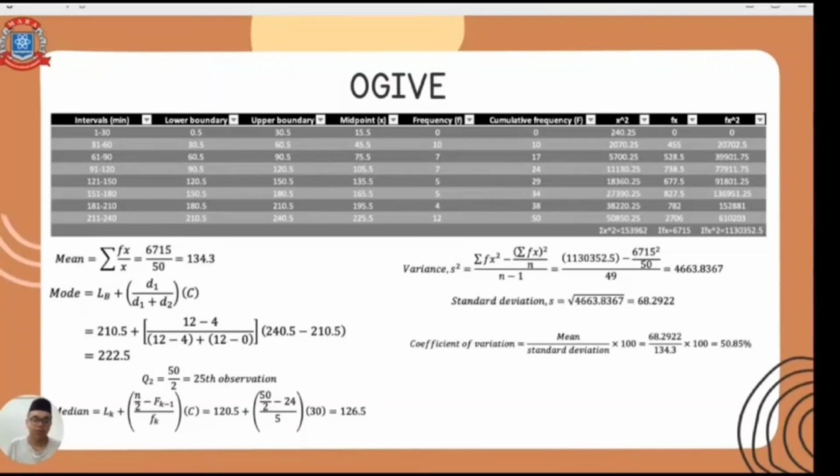For the median, we first need to determine where our observation lies. In our case, it is the 25th observation. Therefore, we use the appropriate formula, and then we get 156.5. For the variance, we get 4663.8367. Standard deviation is the root of the variance. We get 68.2922. Coefficient of variation is standard deviation over mean times 100, and in the end we get 50.85. So for me, thank you.